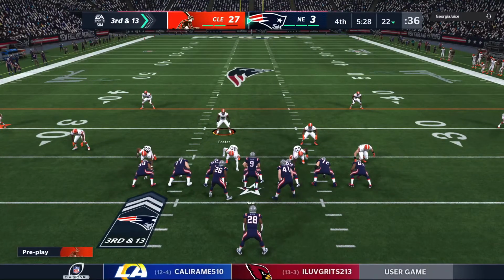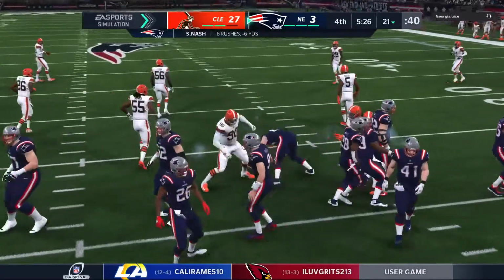So time to start going in the other direction as they come up now 3rd and long. And they take a knee.